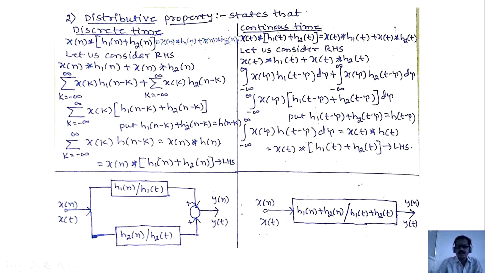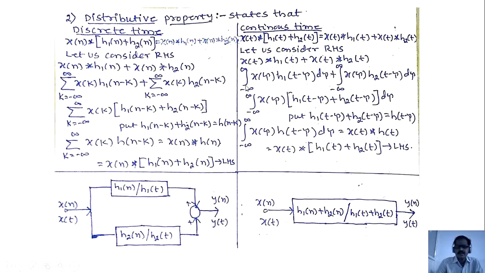In case of a continuous time signal, x of t convolute with h1 of t plus h2 of t is equal to x of t convolute with h1 of t plus x of t convolute with h2 of t. So in order to prove, let us consider the RHS. I take the RHS and apply the formula for this.